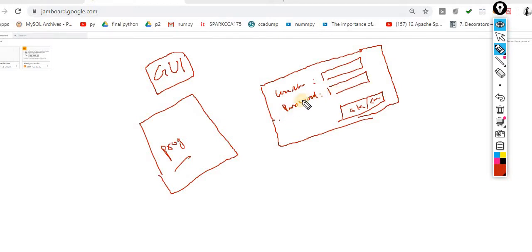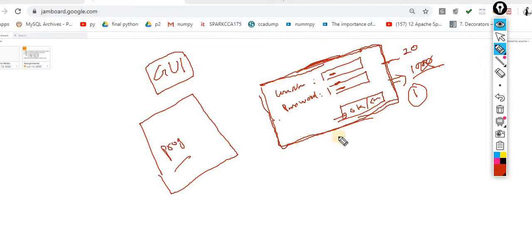Now this is case number one. This is the graphical user interface, and we know that we are designing this screen. To design this screen, there might be, let's suppose, just imagine, 20 lines. For designing this screen, it is taking the username and the password, and then after that you are processing it. This is case number one. When I run this, it is loaded into the memory.